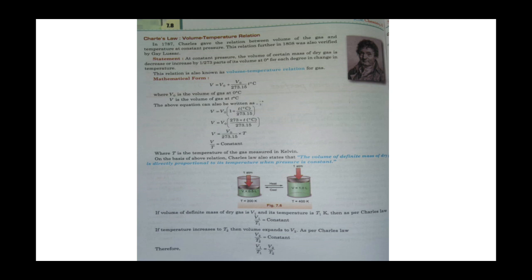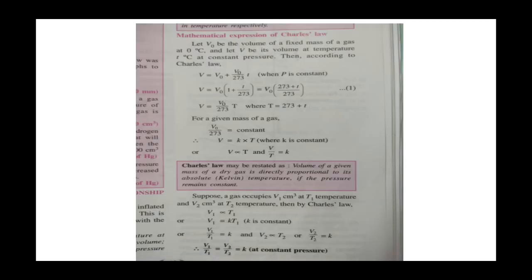If temperature increases to T2 and volume expands to V2, as per Charles' law, V2 upon T2 is equal to the constant. So V1 upon T1 is equal to V2 upon T2. This is the formula for Charles' law: V1 upon T1 is equal to V2 upon T2. Now I want to tell you the mathematical expression for Charles' law.